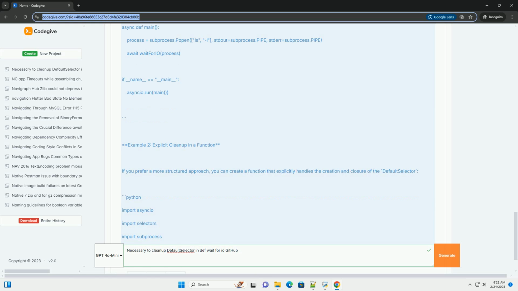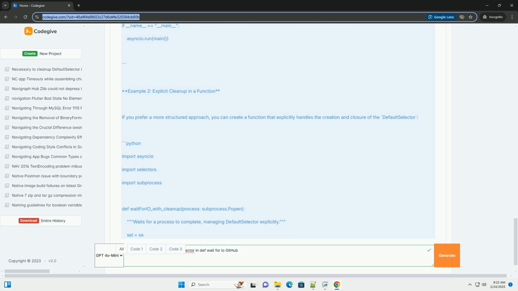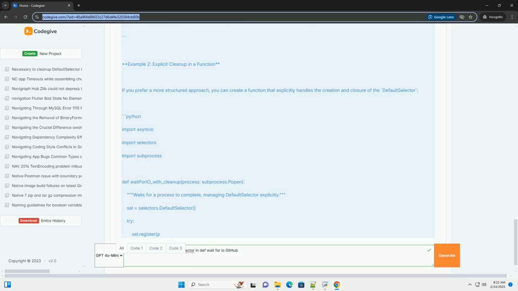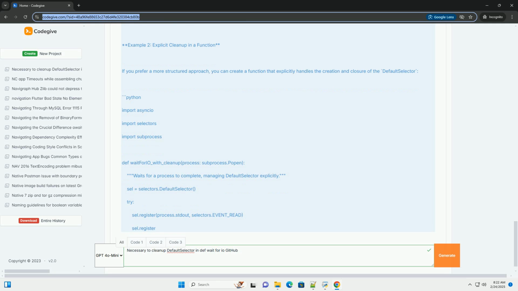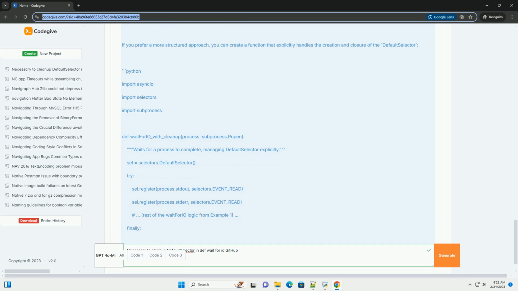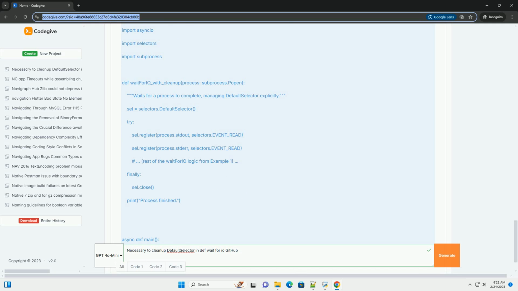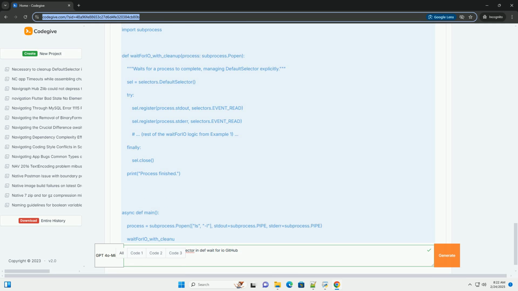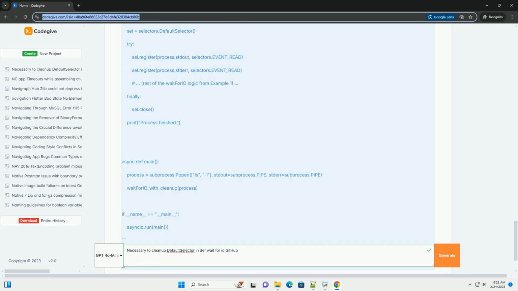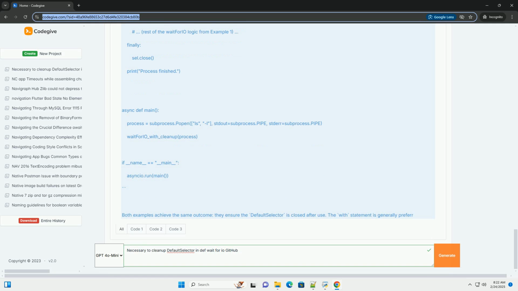An unclosed selector could interfere with other parts of your workflow that might also use selectors. This might result in unexpected delays, errors, or inconsistent behavior. Workflow failures. In extreme cases, the accumulation of unclosed resources could eventually lead to the failure of your entire GitHub Actions workflow due to resource exhaustion.